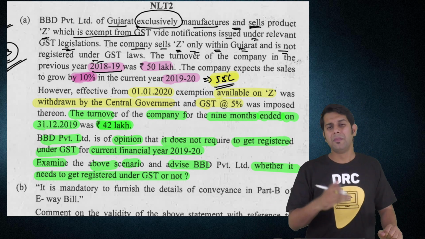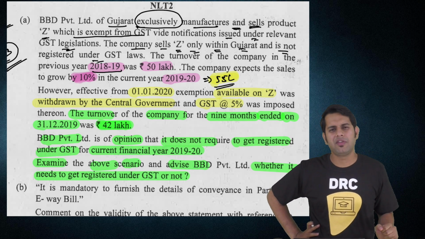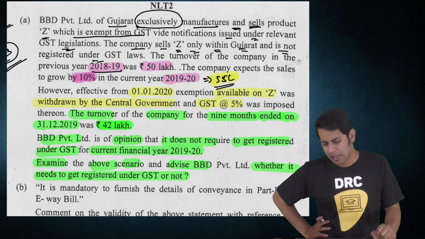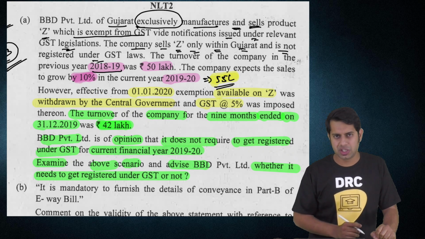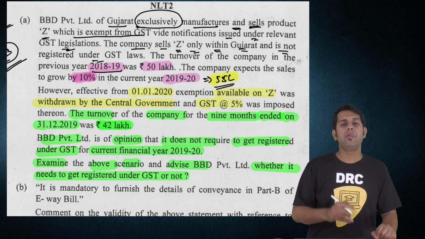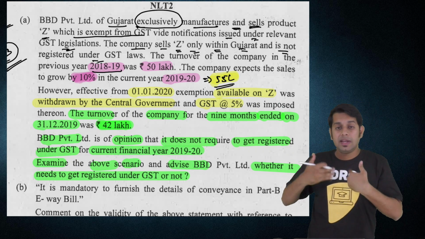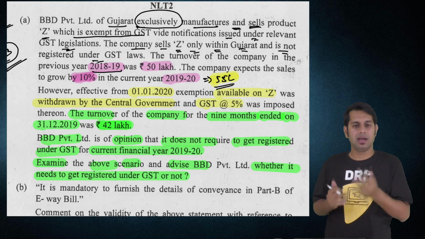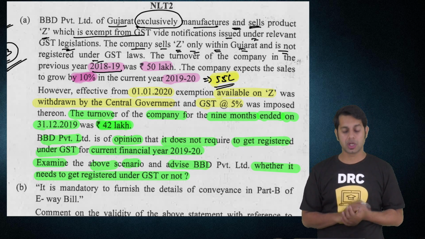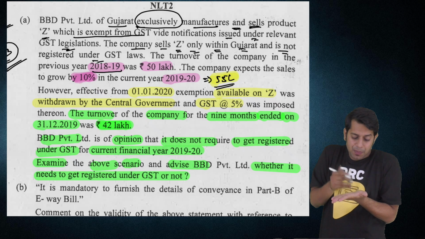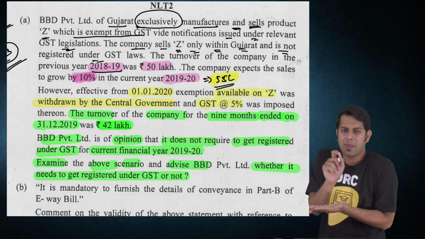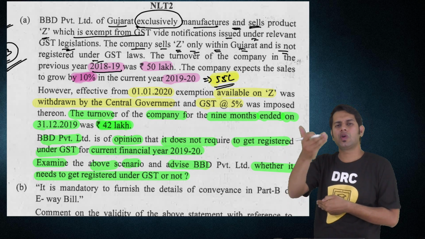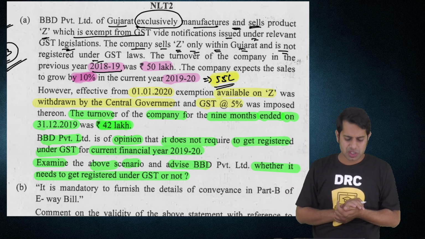Why is it telling so? Because that company may be referring to section 23, which says if you are providing exempt supply, you are not liable to take any registration. And maybe what the company is feeling, I am talking from the company's angle, not from your question or the examiner's angle, or what you are required to answer in the examination, is that because it is taxable from 1st of January 2020, the sales made from that date will count for seeing whether I am required to take registration or not.